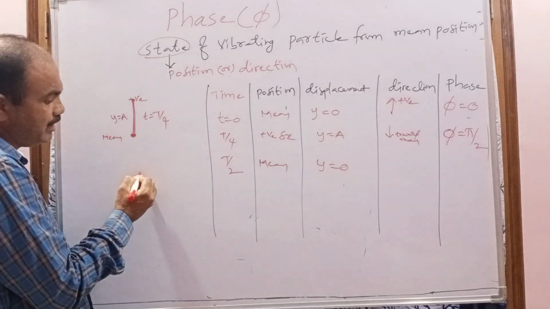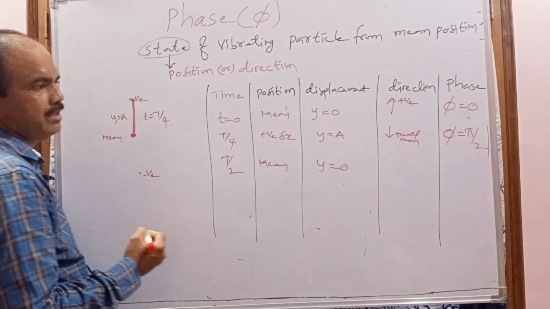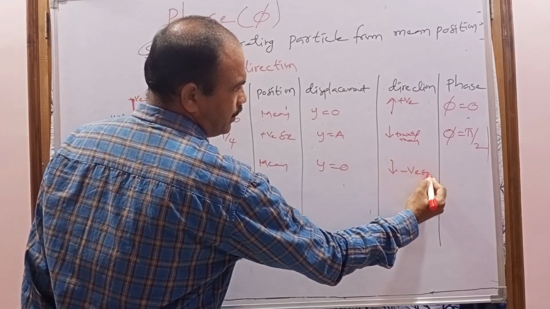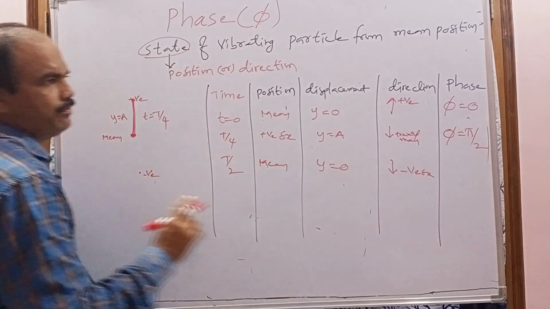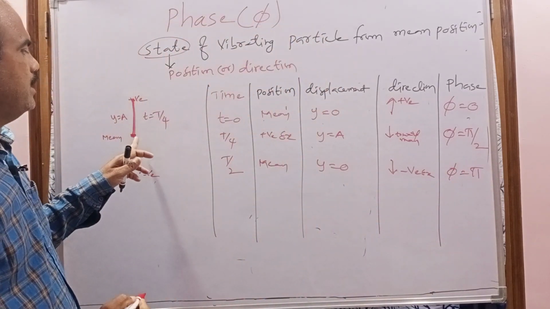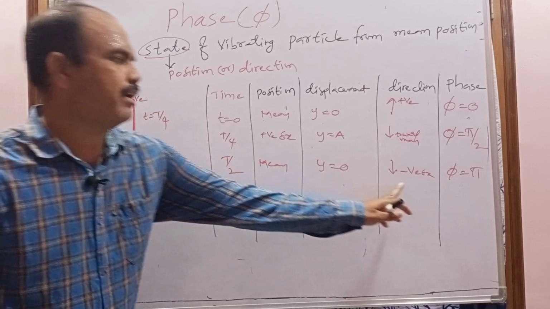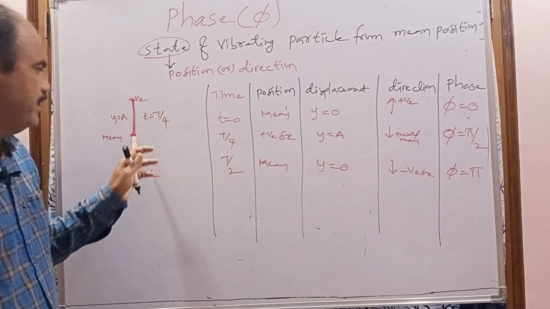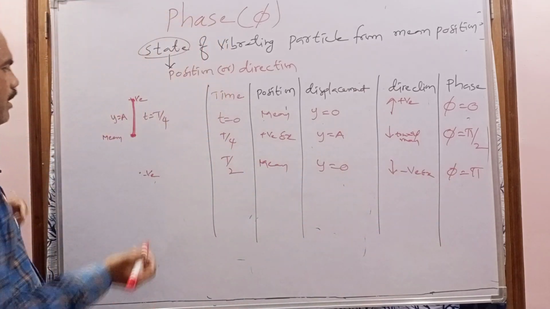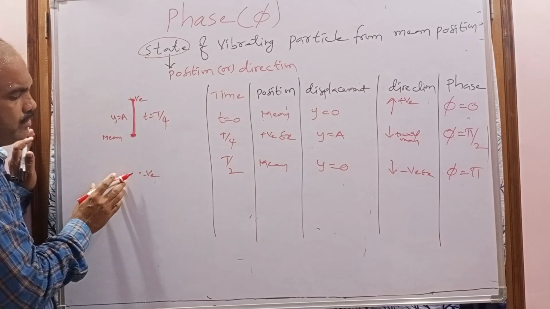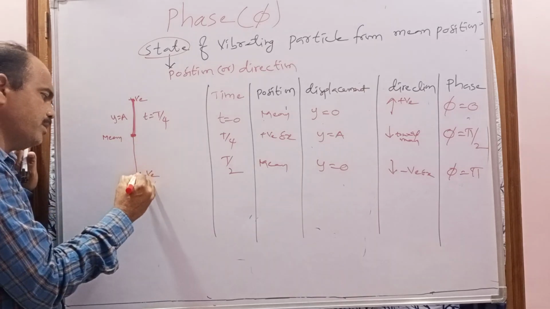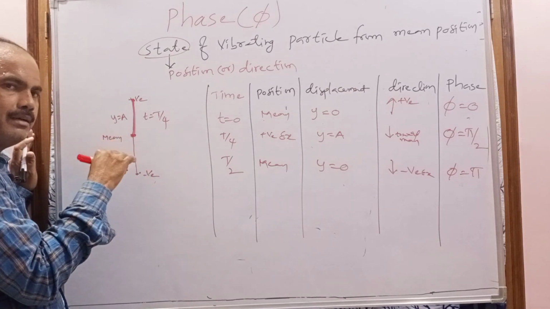After reaching the mean position, it starts the motion towards the negative extreme position. So the direction is downward, towards the negative extreme position. Then the phase is said to be pi. So after reaching the mean position, it is going towards the negative extreme position.